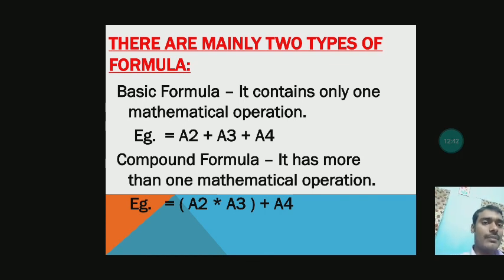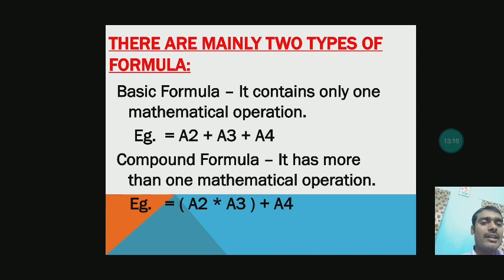But in the case of compound formula, it can have more than one mathematical operation, meaning different arithmetic symbols can be used. You can see I have written equal to, in brackets A2 asterisk A3. The asterisk denotes multiplication.